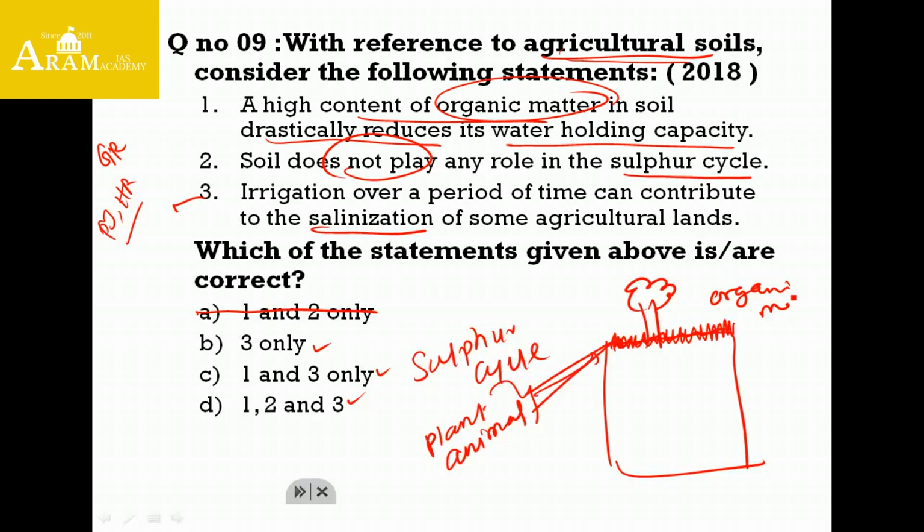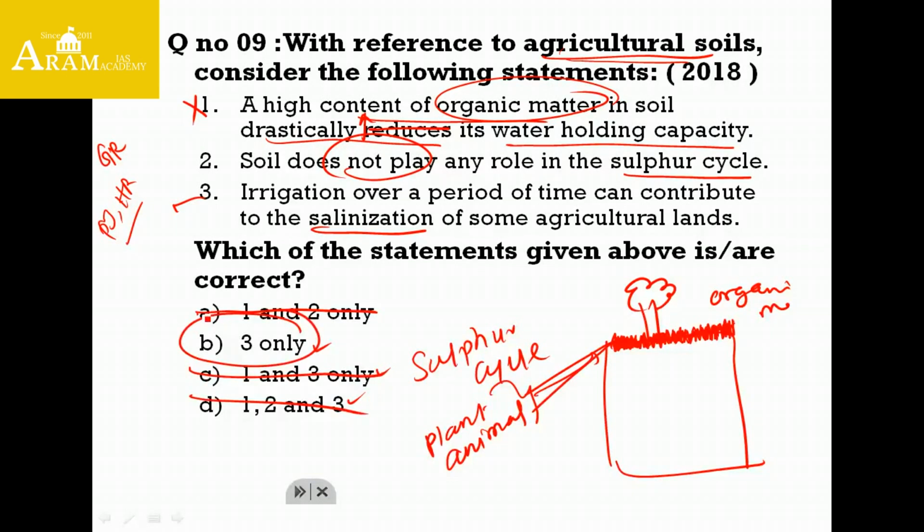So what will the organic matter do? It will increase the soil's water holding capacity so that the plant will grow very efficiently. So for the first statement, a high content of organic matter in the soil drastically increases the water holding capacity rather than decreases it. So I can eliminate the first statement. So we can eliminate C and D. We are left with only B.